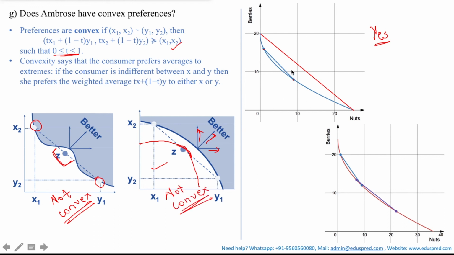So it's very important that the entire line should lie above the indifference curve, or all the combination bundles should be making the consumer better off than the extreme bundles. Let's sum it up. Your first step is to figure out two consumption bundles between which the consumer is indifferent. Then trace a line between them, which is nothing but a line of your infinite number of combination bundles. And lastly, see that every combination bundle on that line should be making the consumer better off. Thereby he should be preferring those combination bundles or the weighted average bundles to the extreme bundles. Only then we say that the preferences are convex.